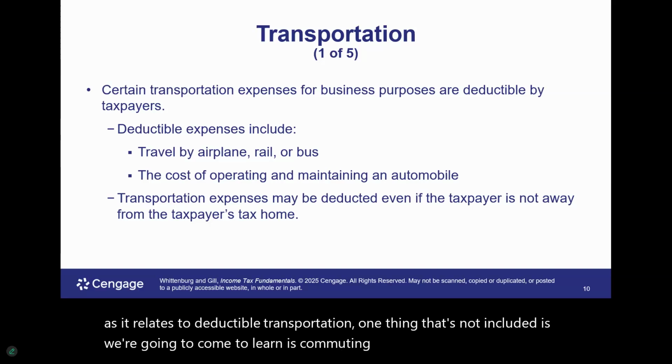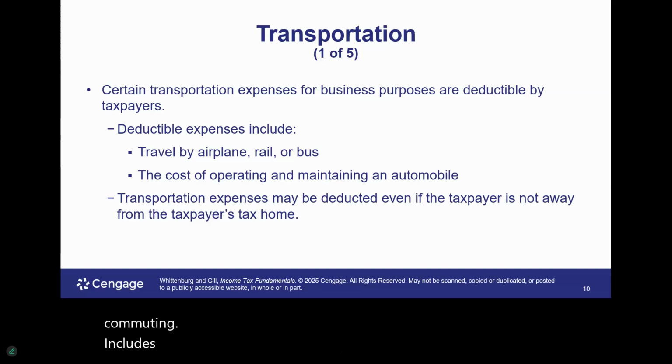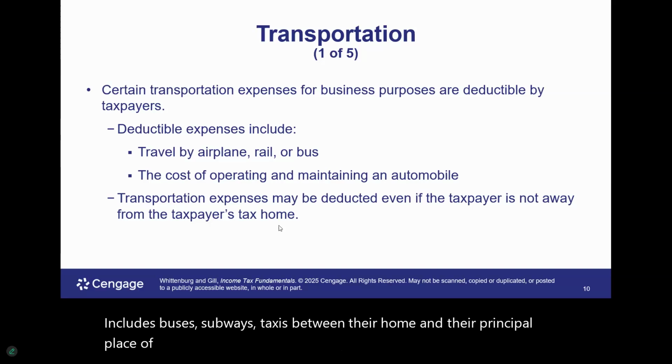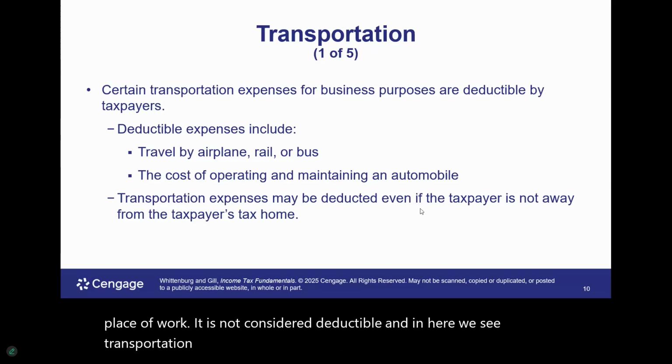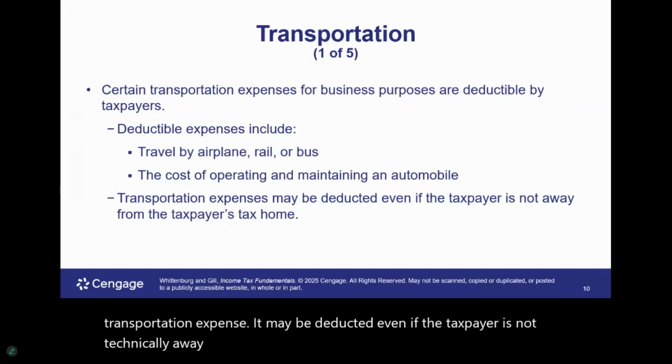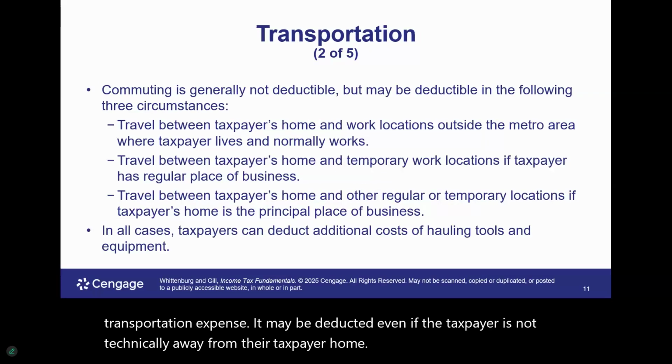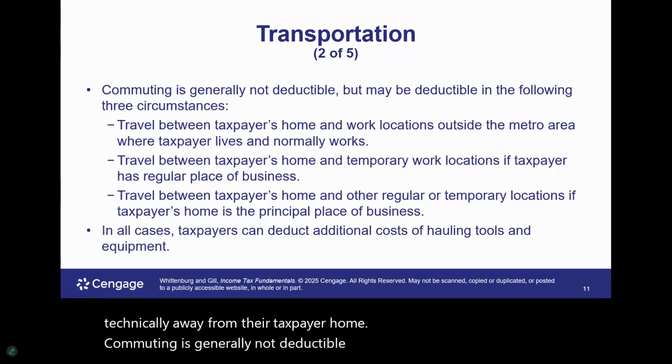If an individual is commuting, this includes buses, subways, taxis between their home and their principal place of work, it is not considered deductible. And here we see transportation expense may be deducted even if the taxpayer is not technically away from their tax home. Commuting is generally not deductible, but it may be deductible in the following 3 circumstances.